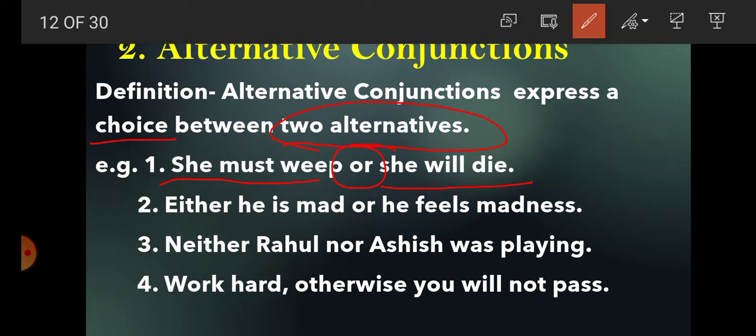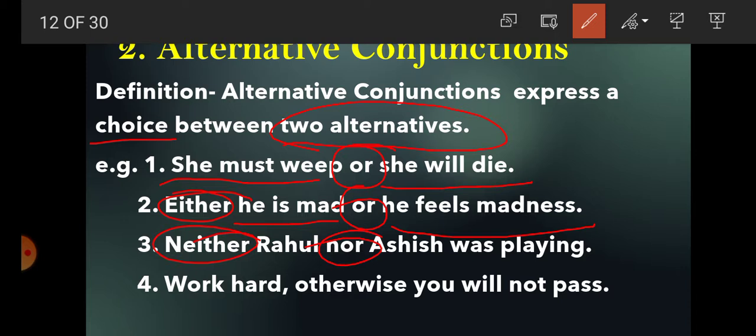Either he is mad or he feels madness. So there are again two choices. He is mad or he feels madness. And the conjunction is either or. Third one, neither Rahul nor Ashish was playing. So again there are two choices. Rahul was playing, Ashish was playing. And the conjunction here is neither nor.